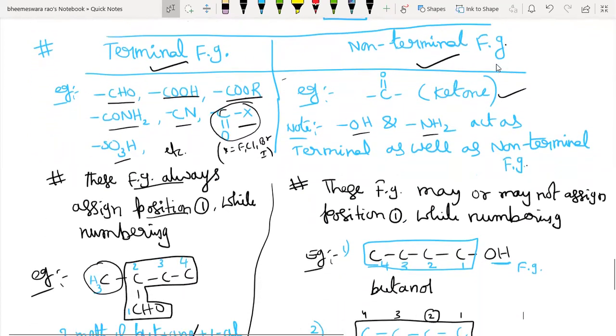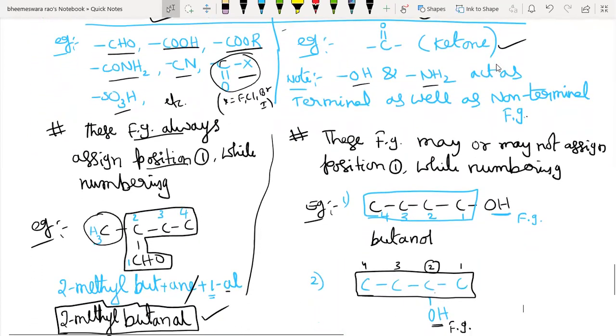In 1-butanol, the numbering of the parent chain is from this terminal, because it carries the functional group. But in this second example, being non-terminal, you have to assign the numbering to the parent chain in such a way that the functional group bearing carbon should get the lowest possible number.